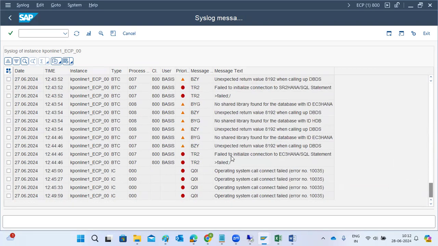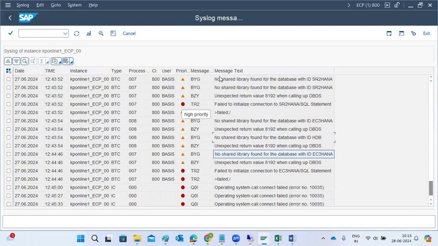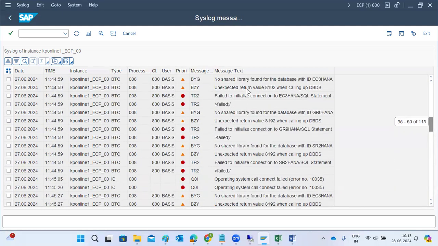For example, you can see here: failure to finalize the connections, no shared libraries. Any critical system errors we need to fix. Here, no library found for the database SAP ID. What happened here? You can see the clear details, which library and which executable files. There are unexpected errors here, such as the operating system call error. This is a known issue, but we can ignore it.